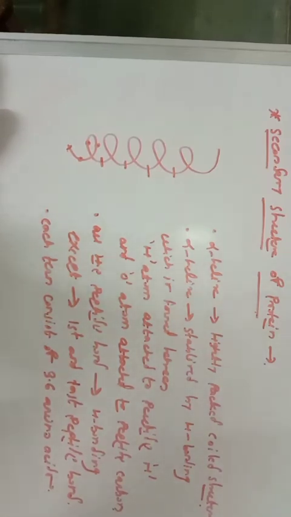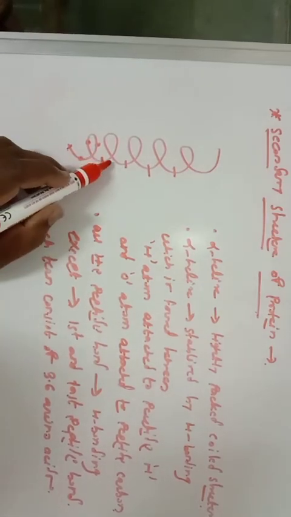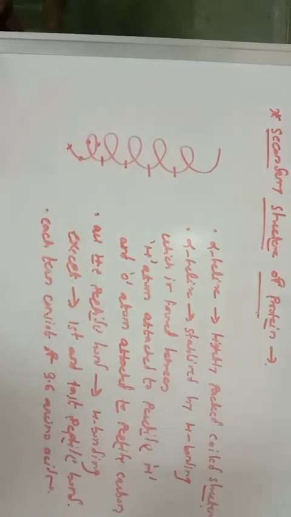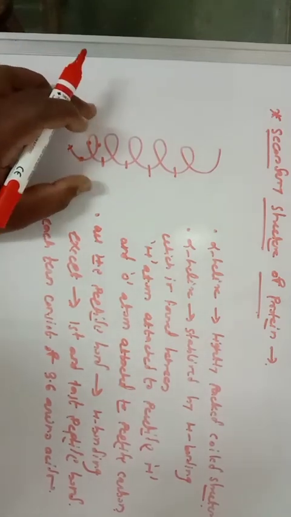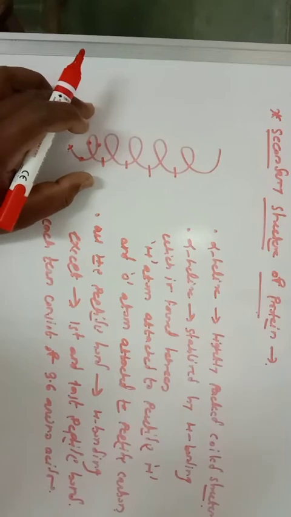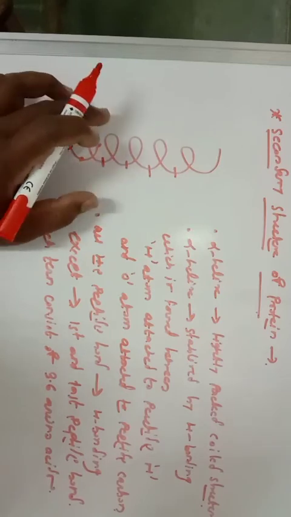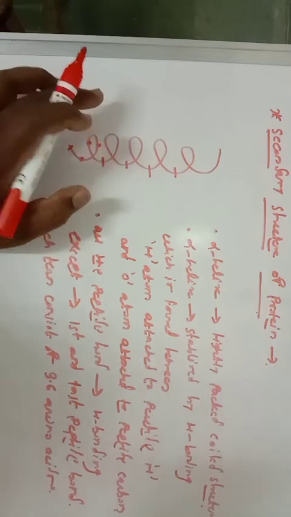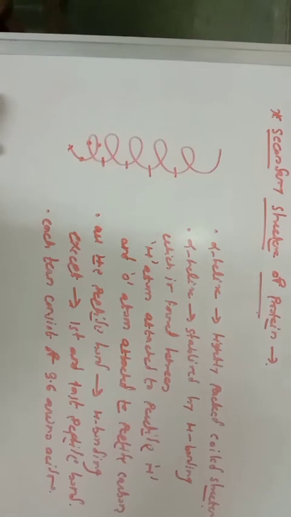One amino acid molecule consists of 10 parts, and for getting 3.6, 6 parts go into the first turn, while 4 parts go into the second turn. So you should remember how this value, 3.6 amino acids, is obtained. Already there are 3 molecules, and 1 amino acid is equal to 10 parts. So 6 parts go into the first turn and 4 parts go into the second turn, and therefore each turn consists of 3.6 amino acids.